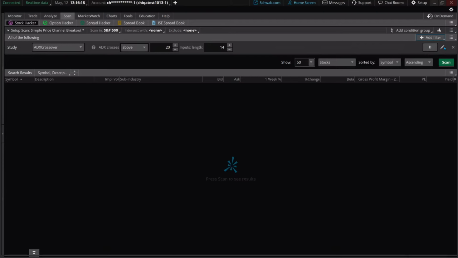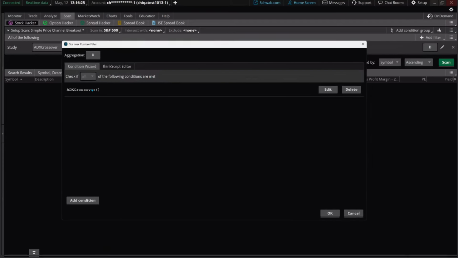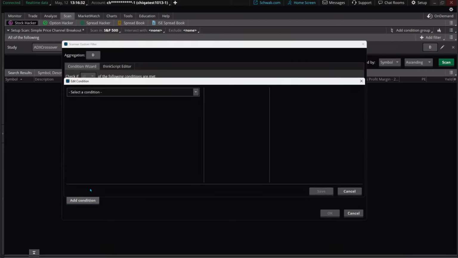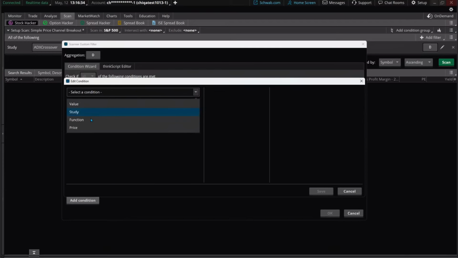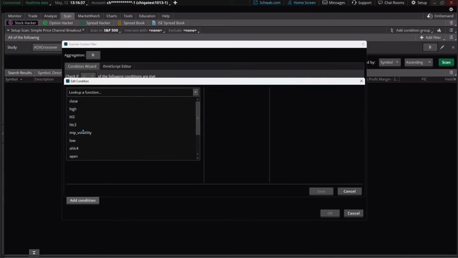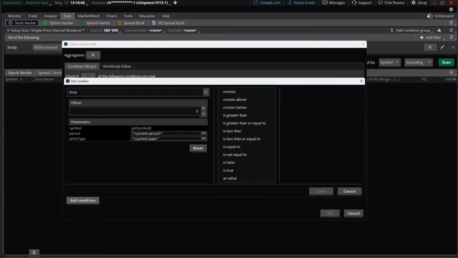And folks, all we're going to do is go into the pencil here, right-hand side, and delete the first one that comes up. We are in the condition wizard right now. I'm going to add a condition. Click on that condition. And we're just going to say, in this case, price. We're trying to time price breaking above a particular level. The closing price is any price that we're seeing as of right now. Whatever the price is right now is the closing price. It also captures end of day closing prices for sure.